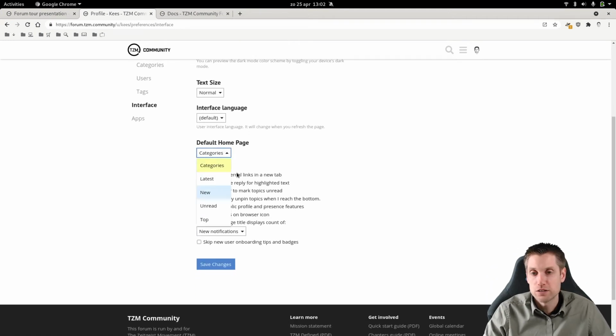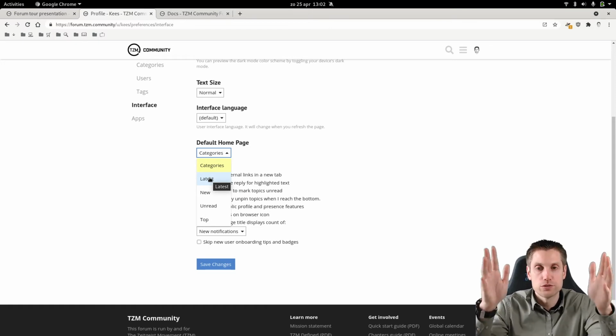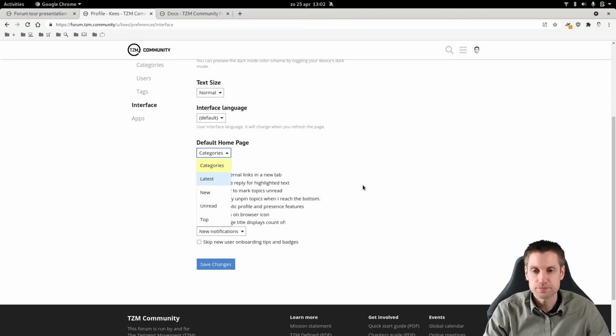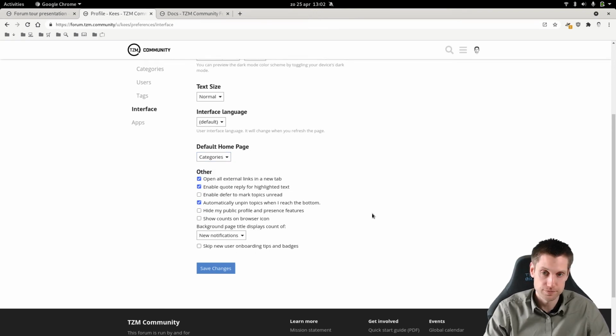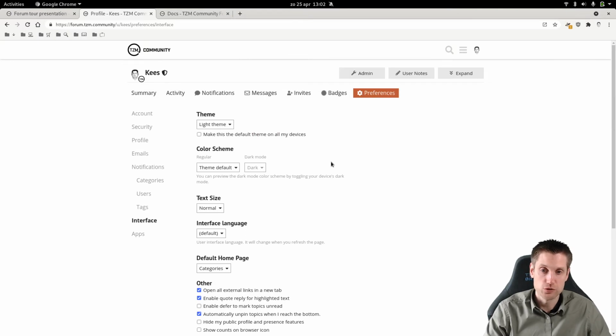And this is the thing I was mentioning about the default view. So if you're on mobile mostly, then you can set this to latest. So you will always, when you log on to the forum, see the Reddit view of the threads. And there's some other stuff here that you could check out, but I think these are the most important ones.